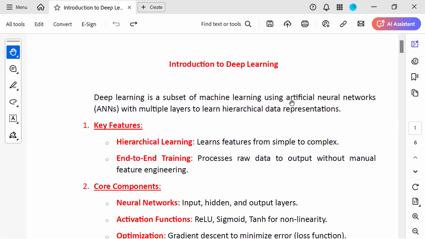Remember, deep learning is a subset of machine learning. Using ANN with multiple layers, it is going to learn hierarchical data representations. This is the deep learning definition.